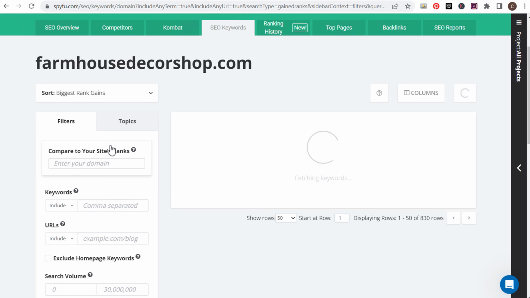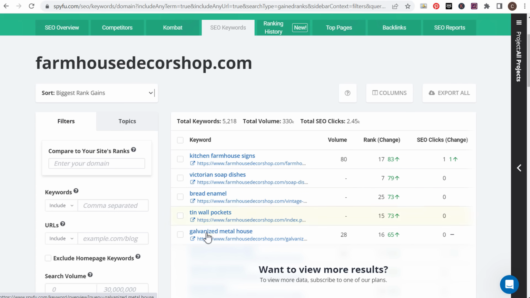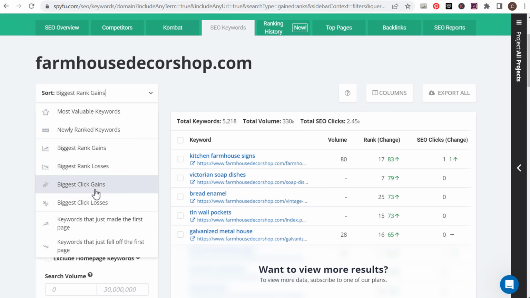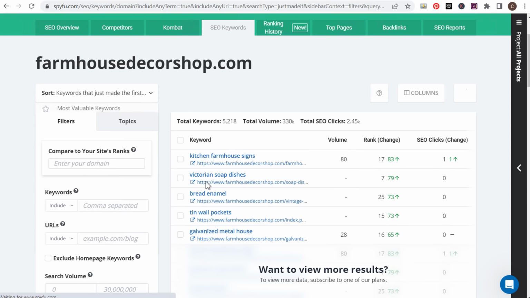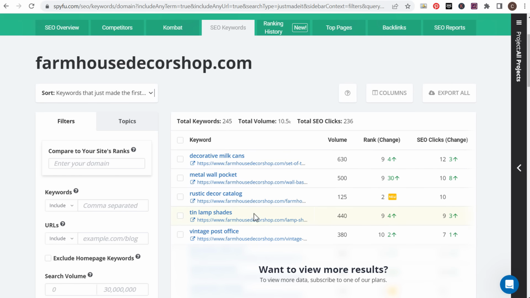We have biggest rank gains, a few more unique keywords here. Some of them maybe not too much search volume, so something we may not want to focus on too much, but go through all of these different options here, keywords that just made the first page. Okay, so we have some more things here that we can optimize our website for. So using some of these different free tools, you can find areas where you're not ranking as well as some of your competitors. And then last but not least, let's just say I want a huge keyword list of some of the top keywords that my competitor is ranking for.